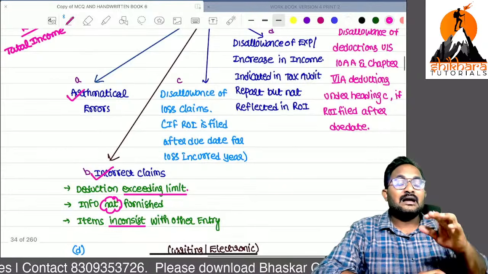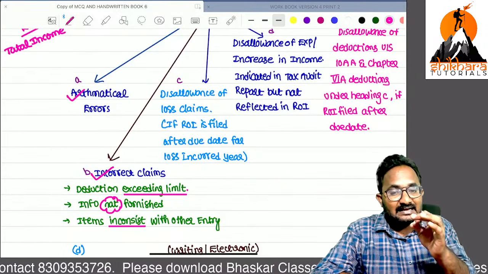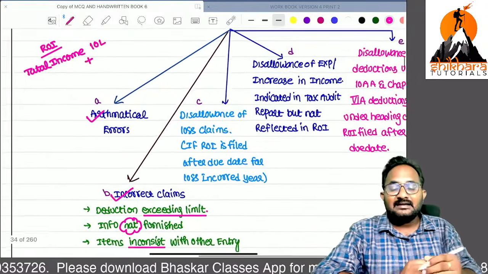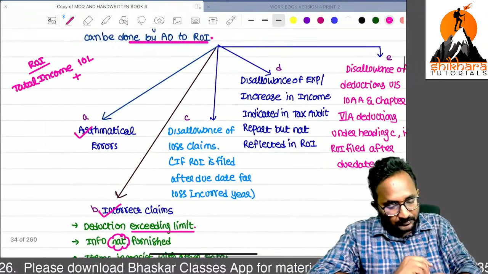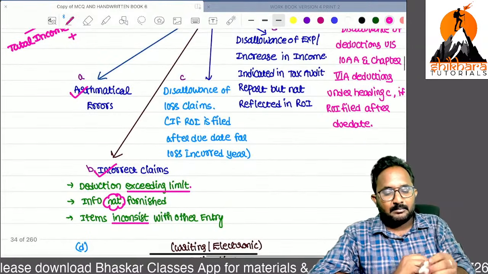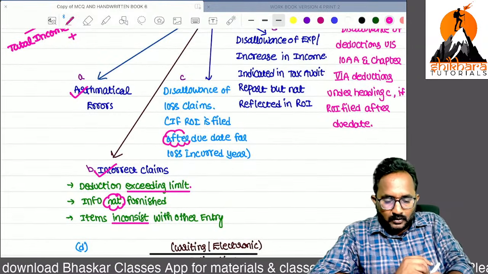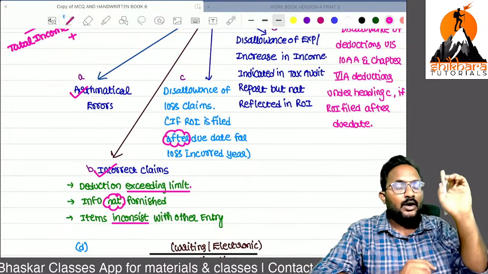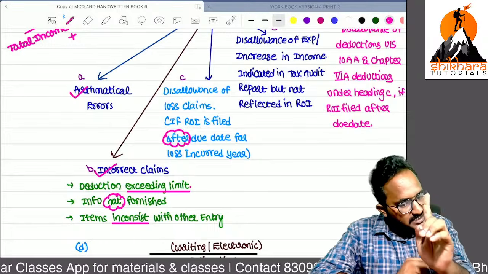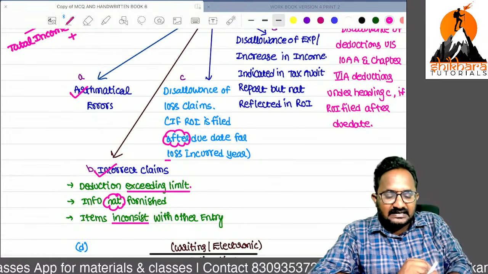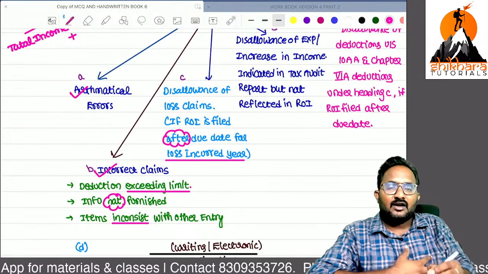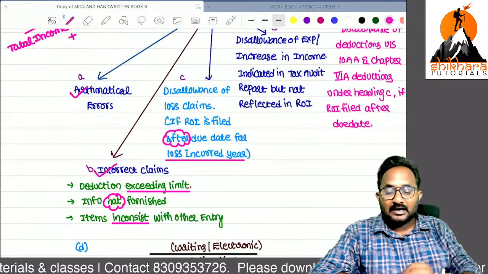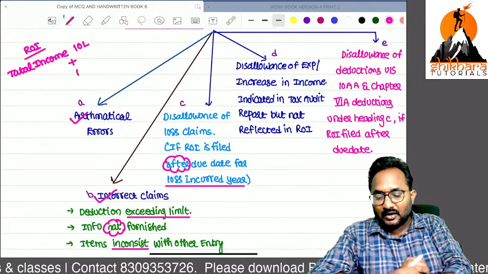That means if you are claiming any incorrect deductions, all those things can be adjusted to that assessee's total income. Now, remember, sir, if you want to carry forward the losses to the next assessment year, you have to file the return of income within the due date. But in the loss incurred year, you filed the return of income after the due date. Now, in this year, if you are claiming those losses, that is not correct.